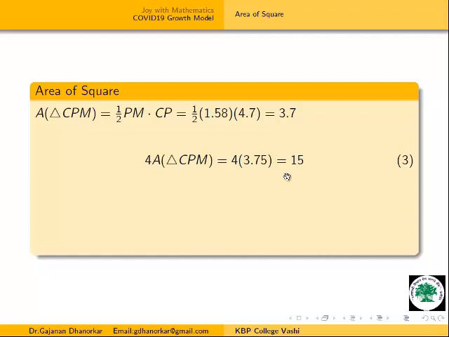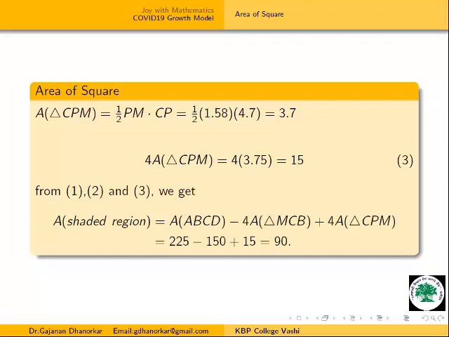Now all these areas are known: the big square, the small triangles, and the big triangle. By using equations 1, 2 and 3, we get the area of this shaded region is equal to the area of the big square minus the area of the big triangle plus, because this is a common area, in the common part the small areas. Therefore I am adding 4 times the area of triangle CPM. This is 225 minus 150 plus 15, which is equal to 90. And this is your area of the shaded region.